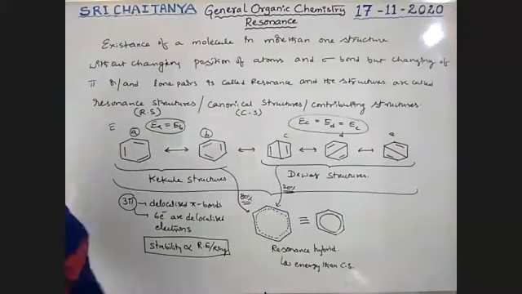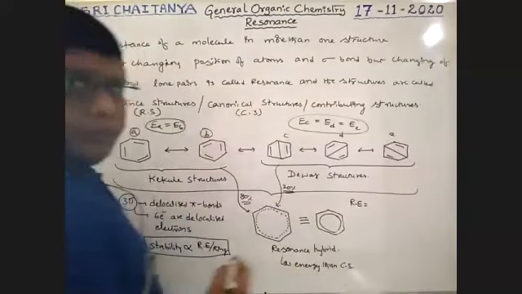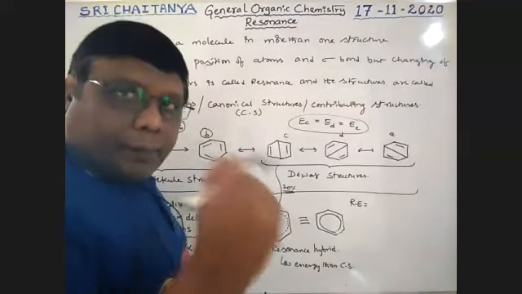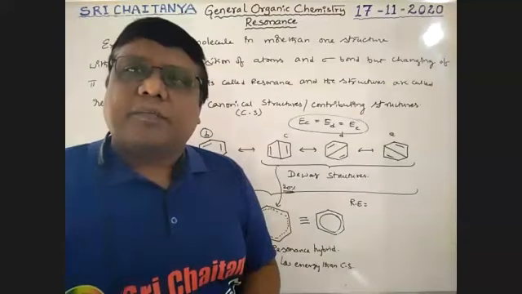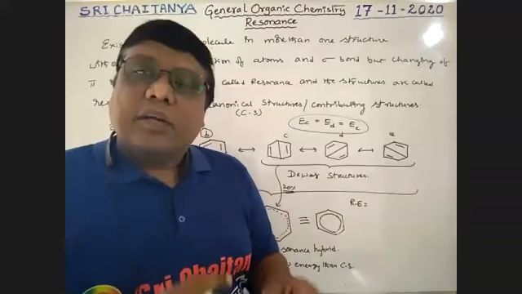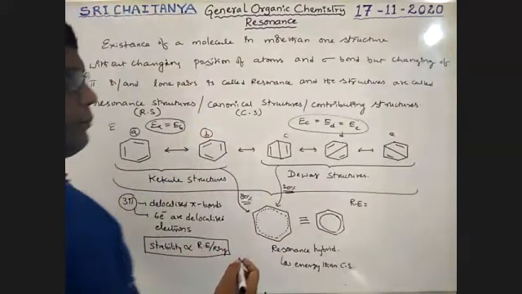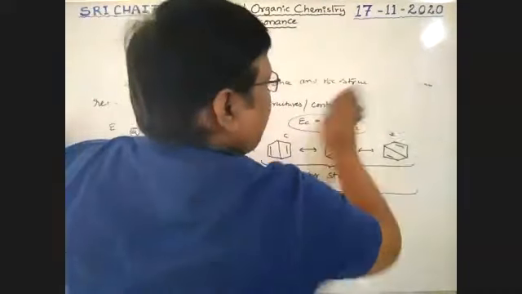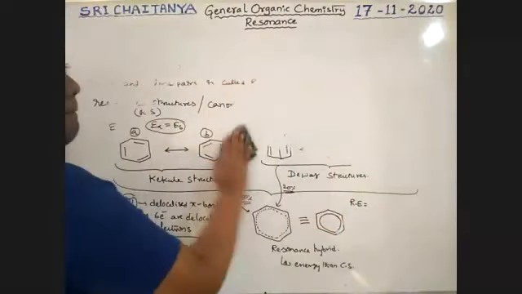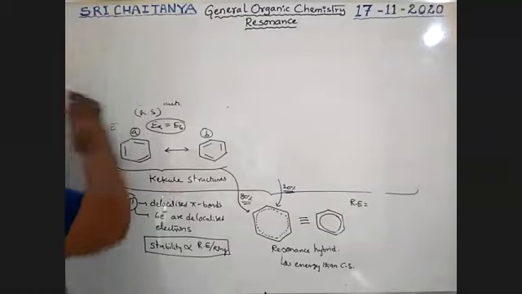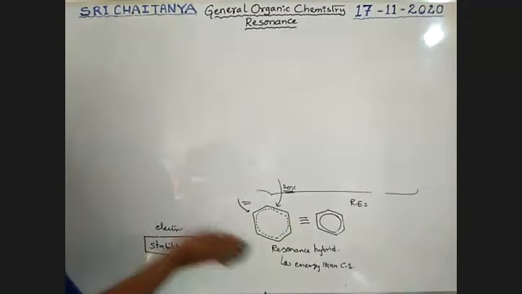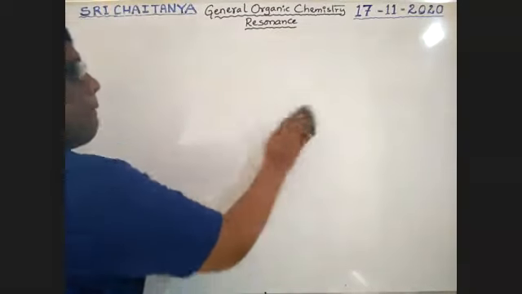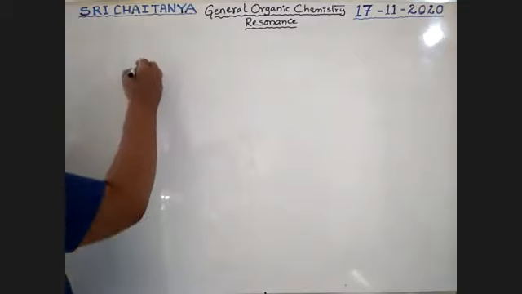What is resonance energy? Resonance energy is equal to the energy of the least stable canonical structure, the energy of the least energy canonical structure, and so on. For example, here is a molecule.